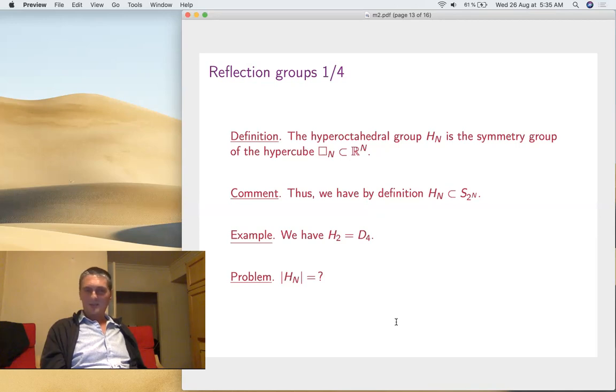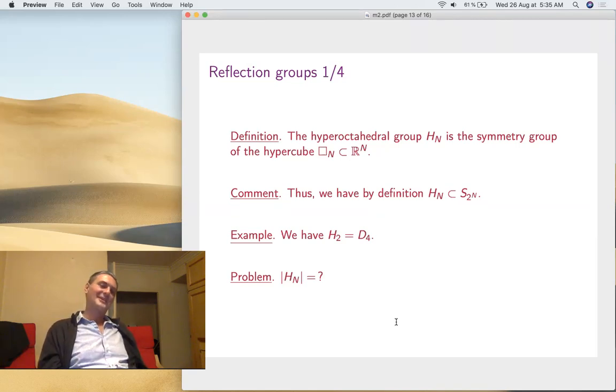So the first one is the hyperoctahedral group. That's the symmetric group of the hypercube in Rn. So the hypercube has how many? 2 to the n points, right? So it's a permutation of 2 to the n objects. A lot of them. As an example, for the squares, the diagonal group D4, so H2 is D4.